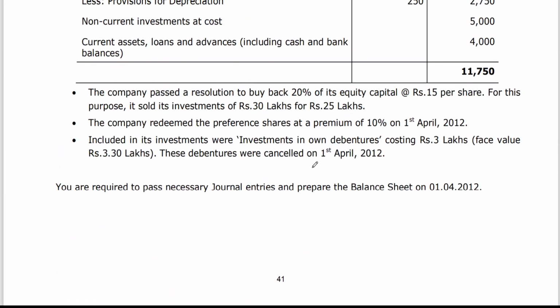Company redeemed preference shares, cancellation of debentures. Redemption of preference shares and debentures, you learned in group 1. The earlier debentures topic was in group 2, that is why they have mixed it. So redemption of preference shares, I think this is all your basic knowledge. This you can work out.